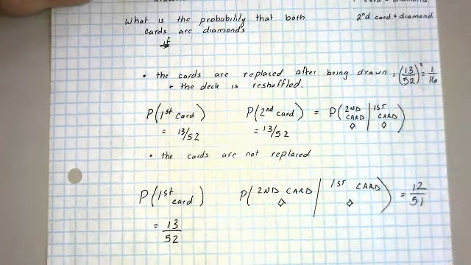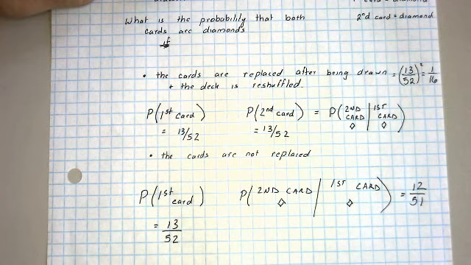So in this case, the probability that the second card is a diamond has been affected by the first card being a diamond. These two events, in the second case with the cards not being replaced, are considered dependent events. Whereas in the first problem, the two events were considered independent. The first event did not in any way affect the probability of the second event occurring.